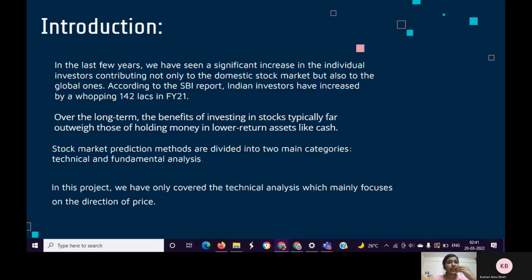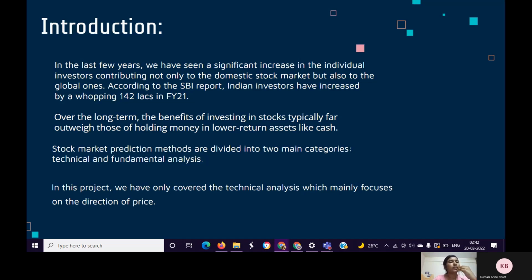Stock markets are very important as they provide a way to invest money in order to potentially earn a share of the company's profits. Active investors and traders can easily buy and sell their securities due to the abundant liquidity in most major stock markets. According to the SBI report, Indian investors have increased by a whopping 142 lakhs in the financial year 2021, and this increase in the number of investors clearly indicates that the interest that we are getting from the stock market is much higher than that of the other investment options that we have.